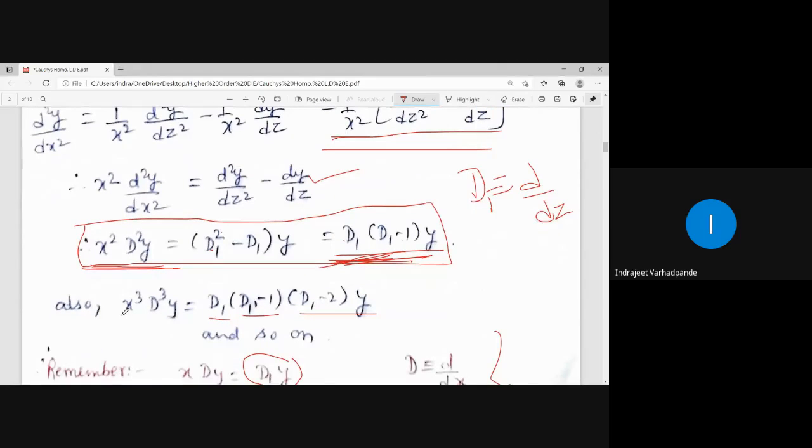So x cube d cube y is d1 into d1 minus 1 into d1 minus 2 y.